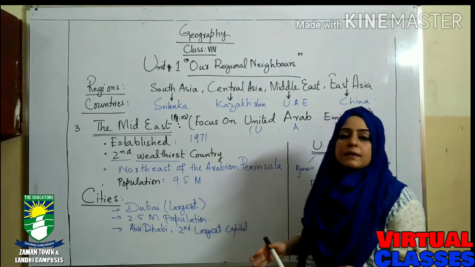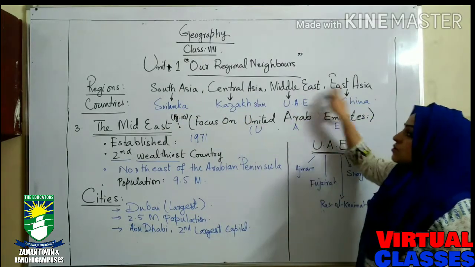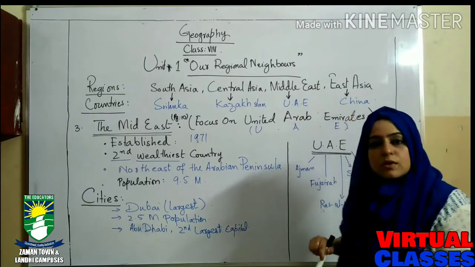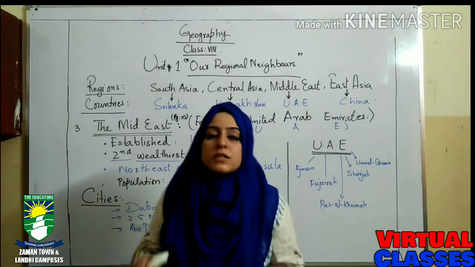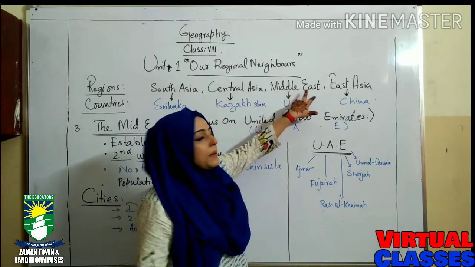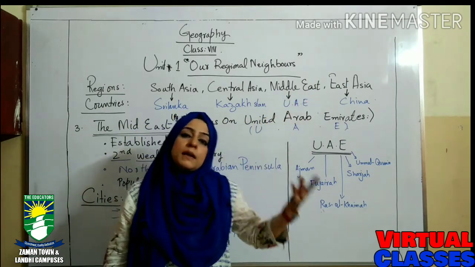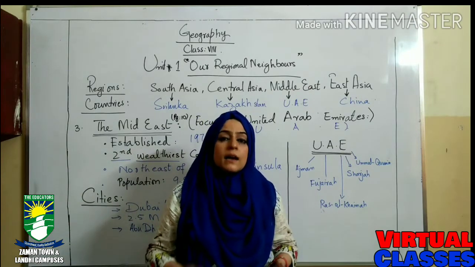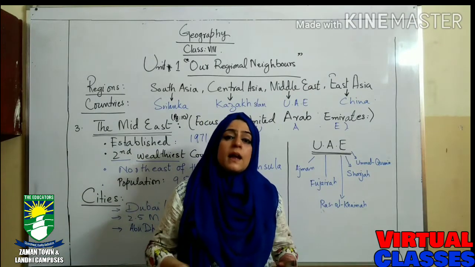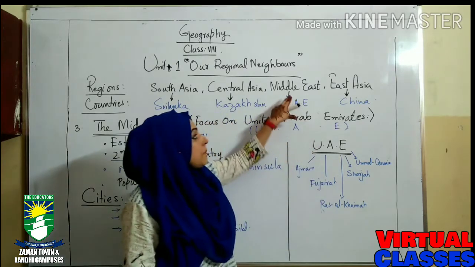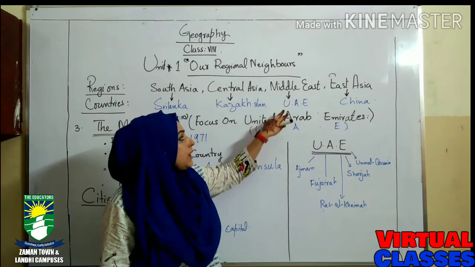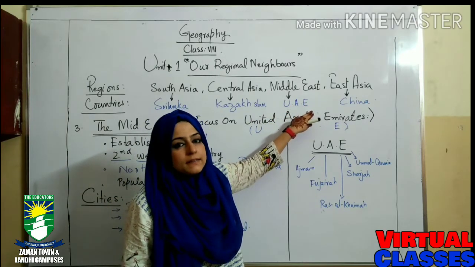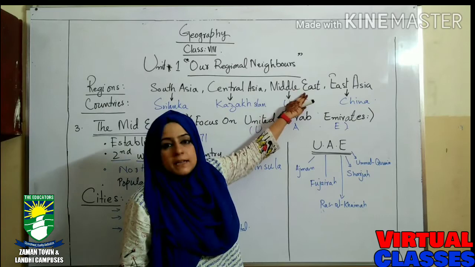Our today's topic is about these two regions, Middle East and East Asia. Which countries will we discuss? The Middle East has many countries like Oman, Iran, Iraq, Syria, Turkey, and some more, but here we are particularly talking about the United Arab Emirates, UAE, in the Middle East.